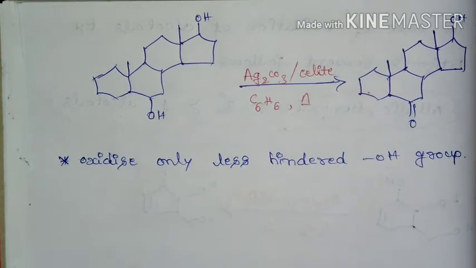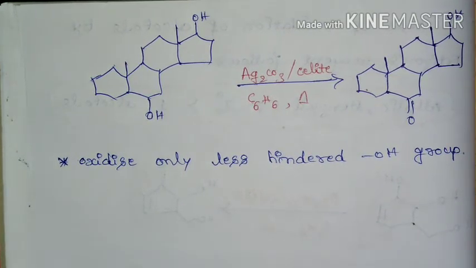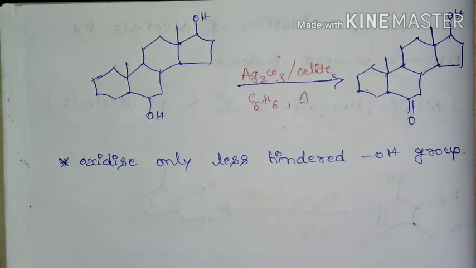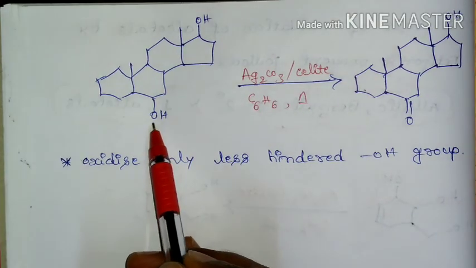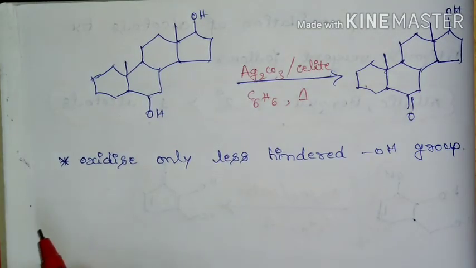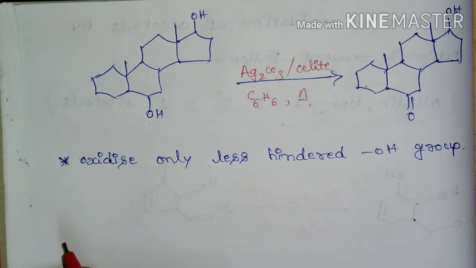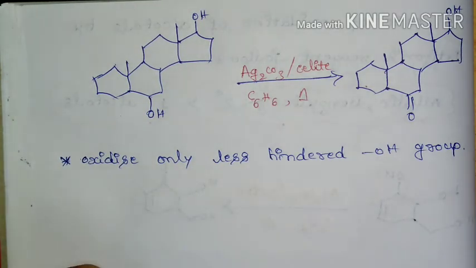And one more important reaction is, if we have two secondary alcohols, this Fetizon reagent is going to oxidize only the less hindered OH group. Here this OH and this OH, these two are secondary alcohols, and if we do oxidation using silver carbonate over silicate, then it is going to oxidize only the less hindered one.